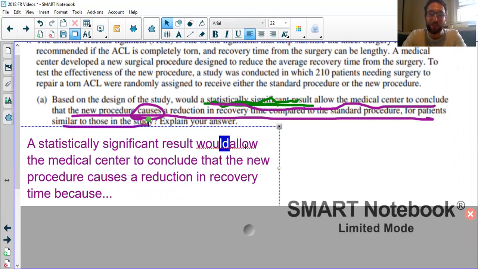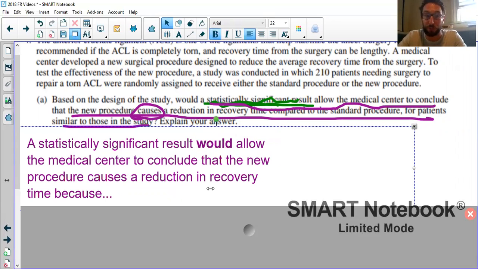Now, we're not just going to say "because this was an experiment," right? We need a little more than that. We need some context, and we needed to show how we know this was an experiment.